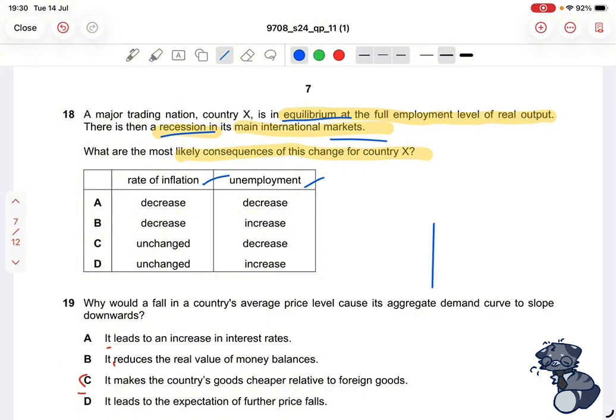So what I'll do first is just draw that first. And then we have our aggregate demand curve. And since it's talking about full employment level, right, we can show that on a long run aggregate supply curve, and the vertical line is where you will be at full employment because you cannot increase your aggregate supply beyond that.